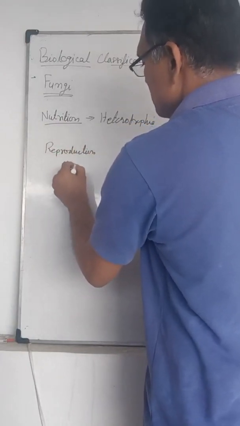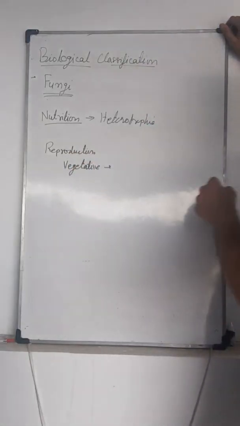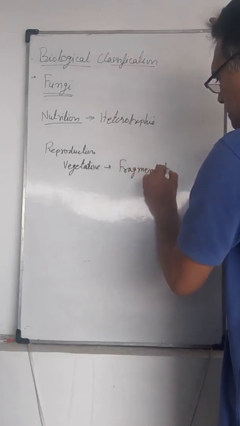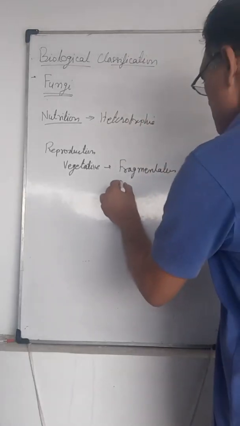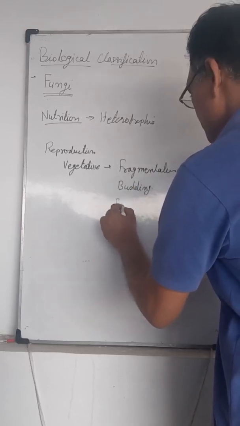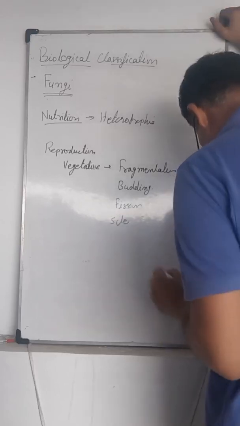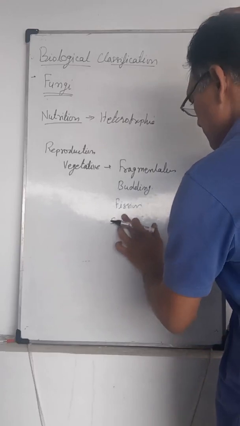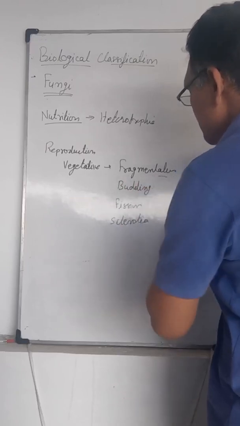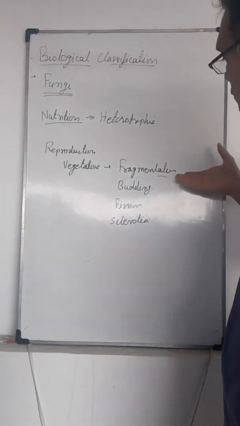Vegetative reproduction is by fragmentation, by budding, by fission, and by sclerotia. In fragmentation, the body is divided into more than one fragment, and each fragment develops to form a new fungus.